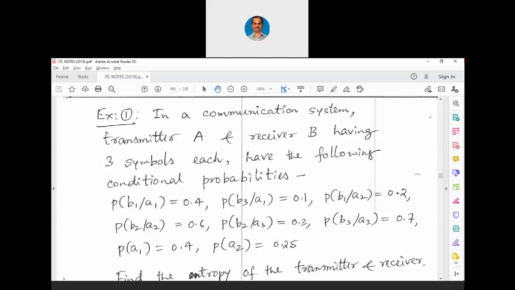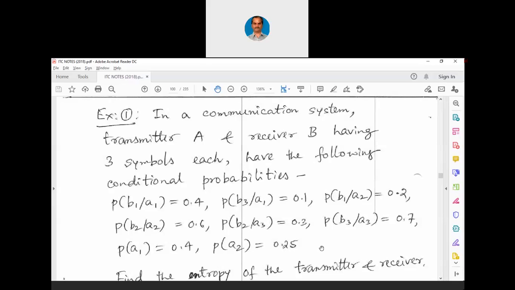Now see, all the conditional probabilities are not given and all the input probabilities are not given. But we know the property of the channel matrix, we know the property of the source. So we can find out the missing ones. Probability of A1 is given as 0.4, probability of A2 is given as 0.25.